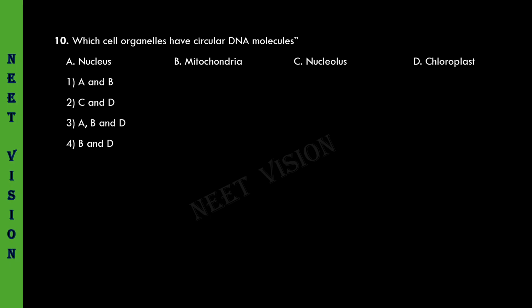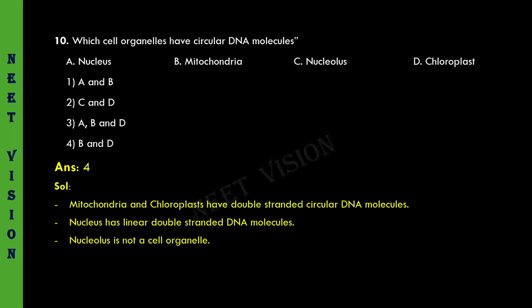Let us see. Fourth one is given. It is correct. What is the explanation for it? Mitochondria and chloroplasts have double-stranded circular DNA molecules. Nucleus has linear double-stranded DNA molecules. Nucleolus is not a cell organelle. Next question.